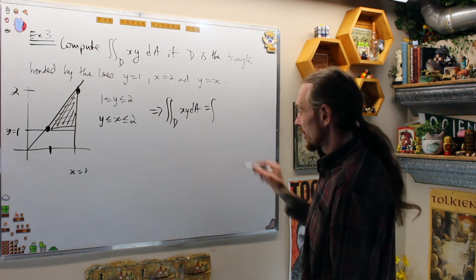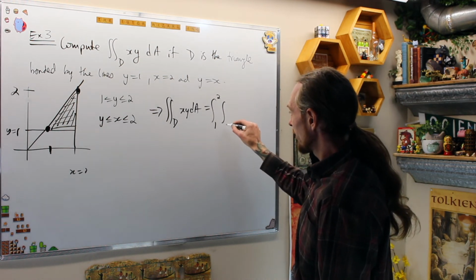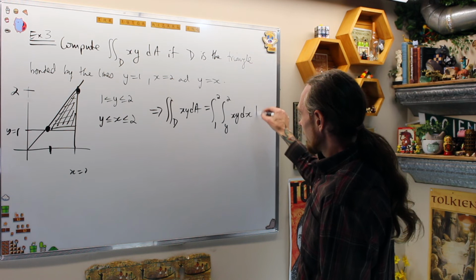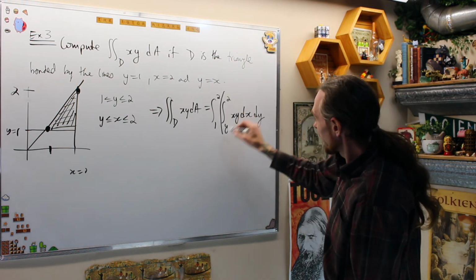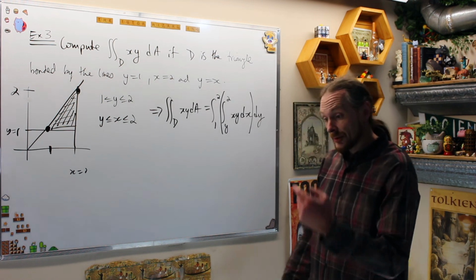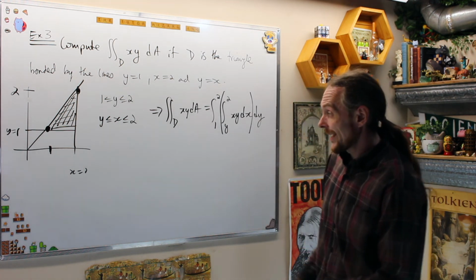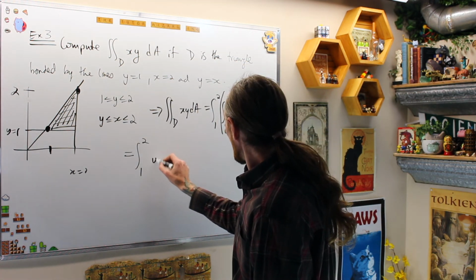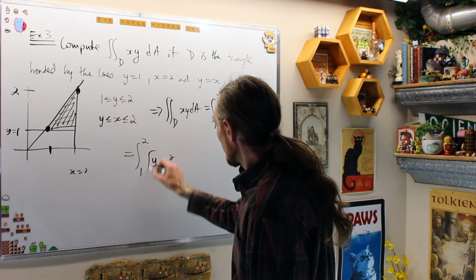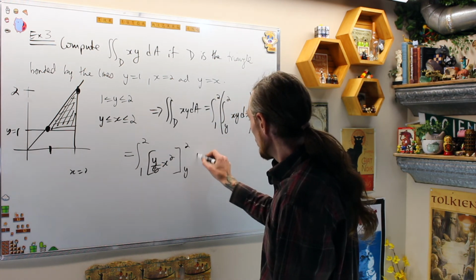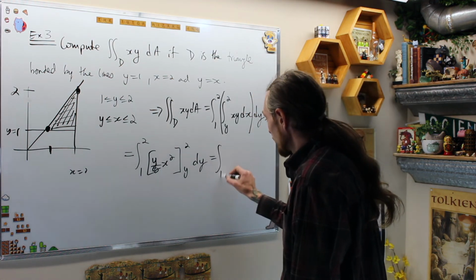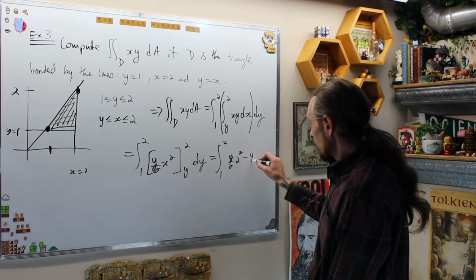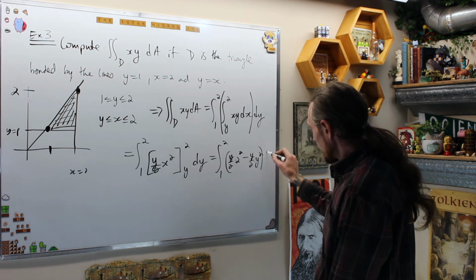the type 2 region. So I get the integral from 1 to 2 of the integral from y to 2 of xy, and this time dx dy. I put the brackets for myself to remind myself now this time it was type 2, so I'm holding y constant and I'm integrating with respect to x. That will give me the integral from 1 to 2 of y over 2 x squared evaluated from y to 2 dy. That gives me the integral from 1 to 2 of y over 2 times 2 squared minus y over 2 times y squared dy.